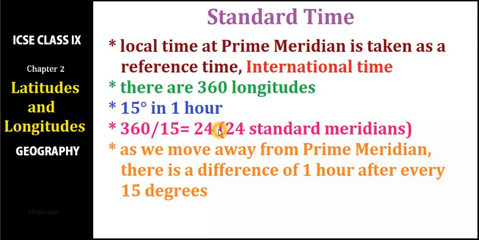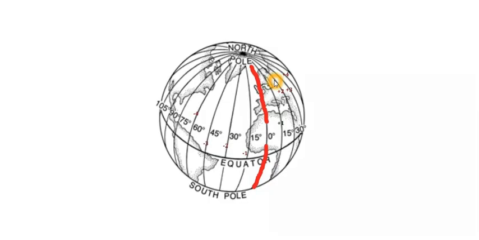Imagine, suppose this is a standard meridian, and it is 12 noon here, right? If we move 15 degrees towards the east, this place will be 1 hour ahead of the time at the prime meridian. That means if it is 12 noon here, this will be 1 hour ahead, that means 1 p.m. If you move another 15 degrees eastwards, there the time will be 2 hours ahead of the time of the prime meridian. That means the time will be